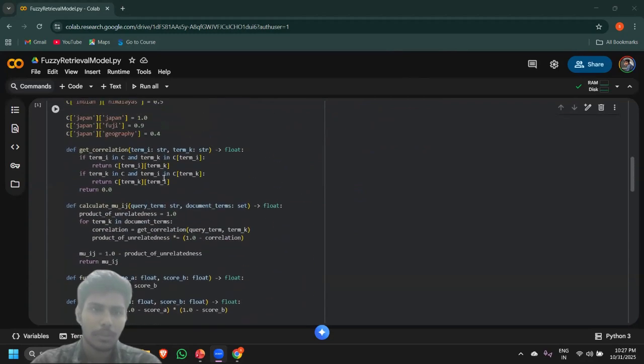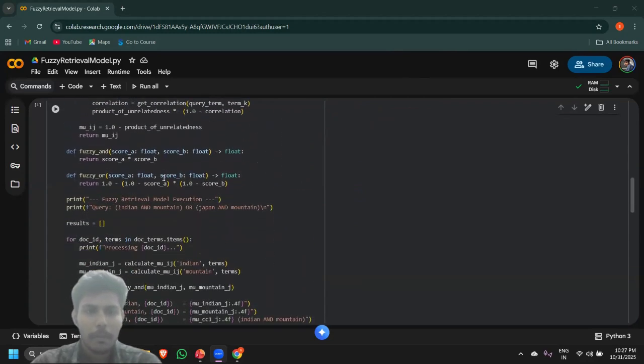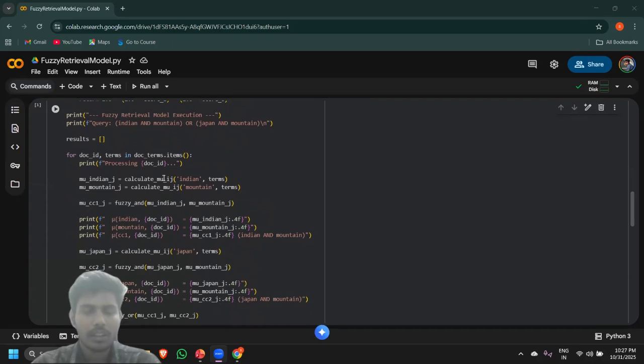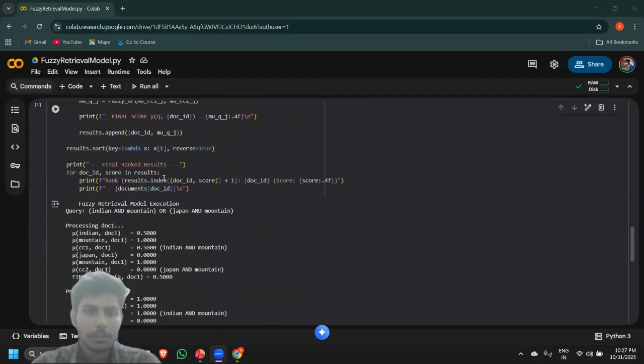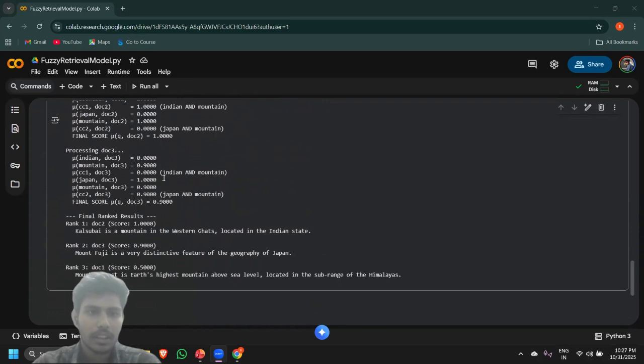We calculate the mu values, and then for AND we use the algebraic product and for OR we use the algebraic sum, and we finally get the highest score for document 2, which says Kalsubai is a mountain in the Western Ghats and located in India. Then document 3 has more relevance, and finally document 1 has the least relevance.